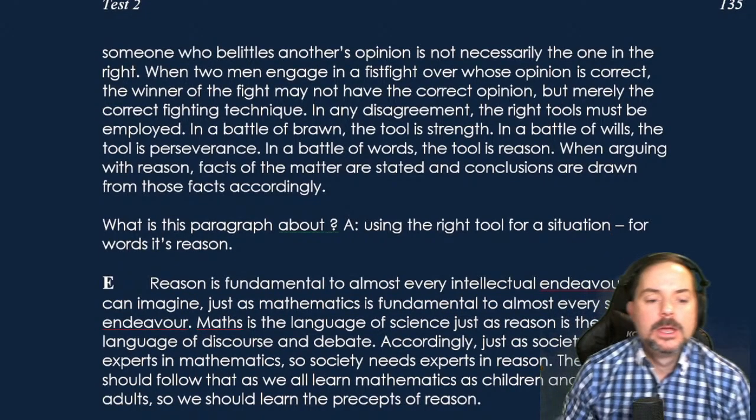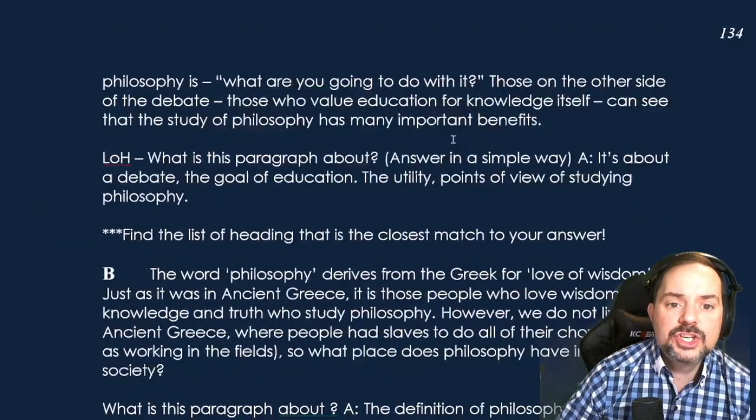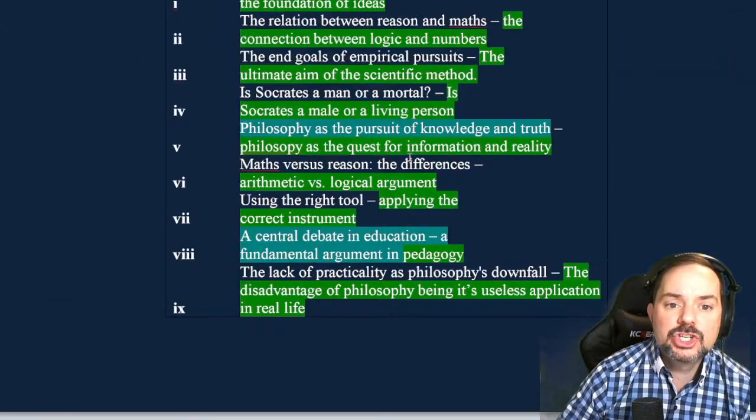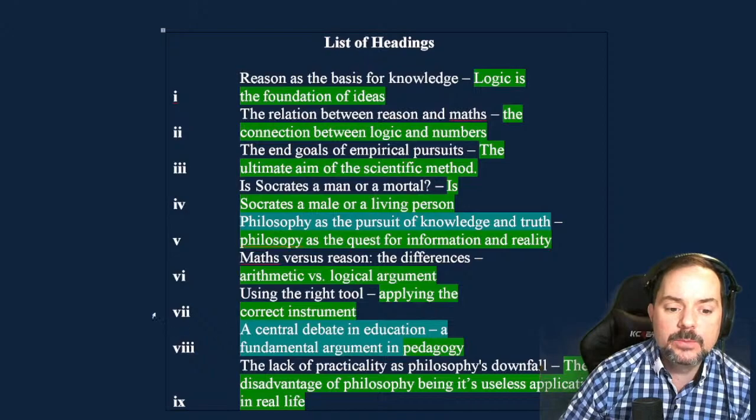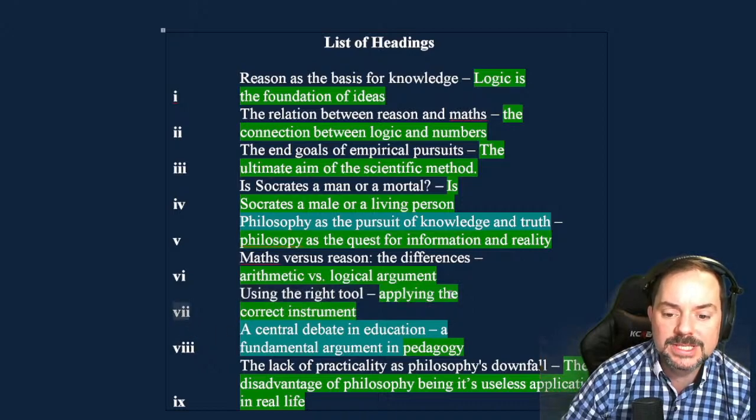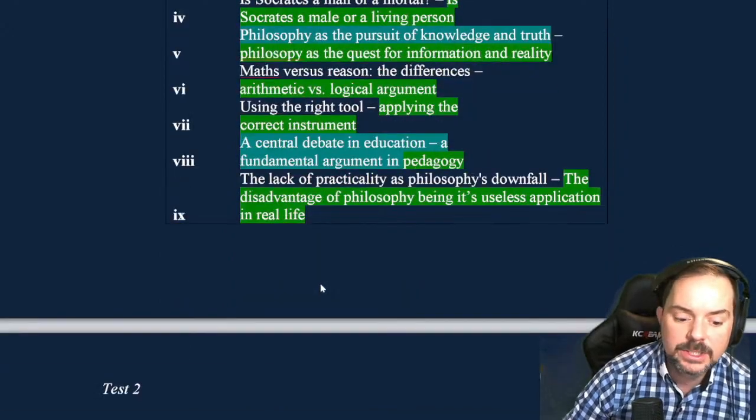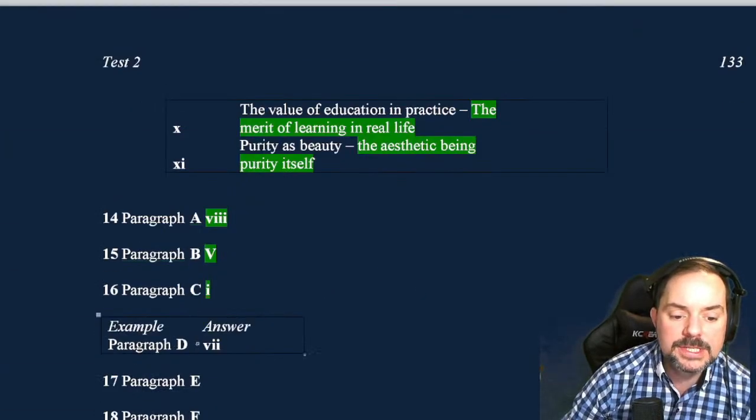Okay. So, which is the closest match here? Okay, and we can see right away as we get along here that it's using the right tool. So it's Roman numeral number 7, applying the correct instrument. Okay, and then here we see that that's the example that's given for us, right?